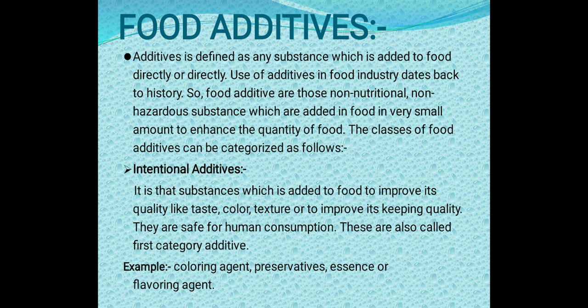So if we add any substance to increase the taste of the food, to maintain color, texture, and to improve the quality of food, that is not harmful for the consumer. Examples are coloring agents, preservatives, essence or flavoring agents.